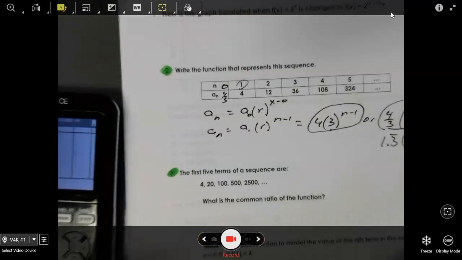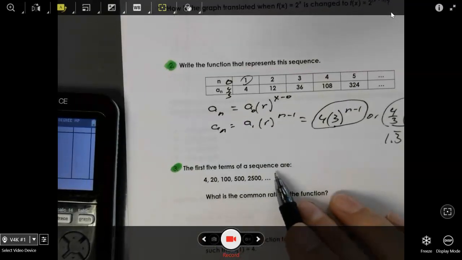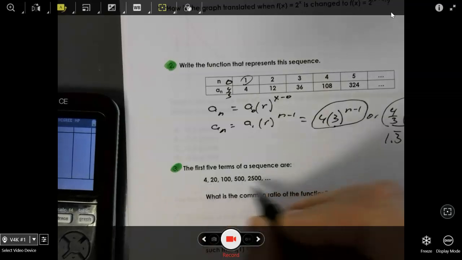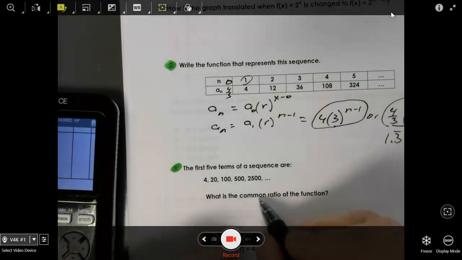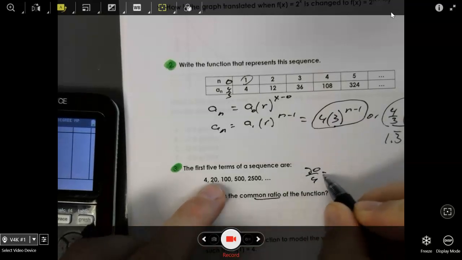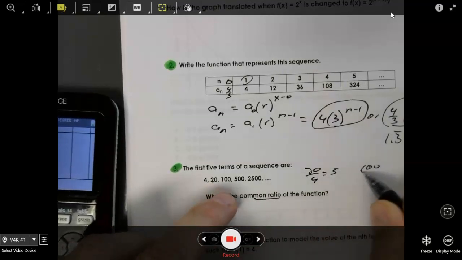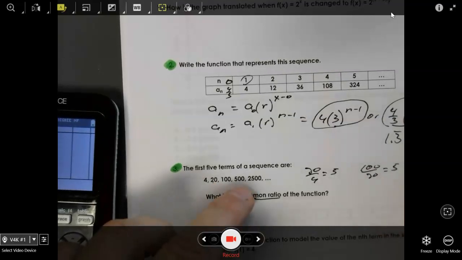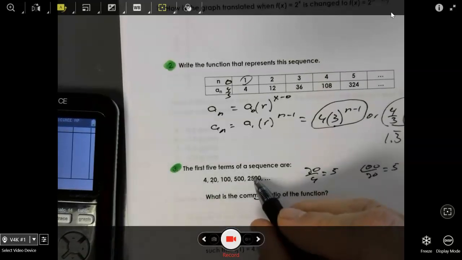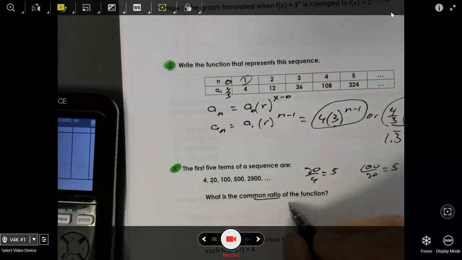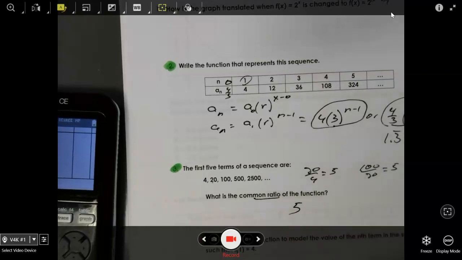Okay, second one, the first 5 terms are here. So you can see, all I've got to do to find the common ratio is divide these things. So I'm going to go 20 divided by 4, I get 5. I'm going to go 100 divided by the previous number, 20, is going to be 5. 500 divided by the previous number, 100, is going to be 5. And then 2,500 divided by 500, so it's going to be 5. So that's one answer. What's the common ratio of the function? It's going to be 5.